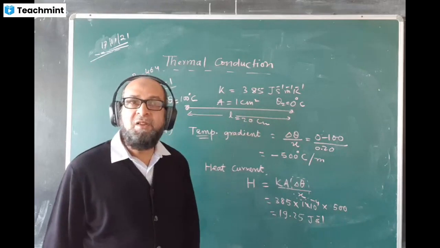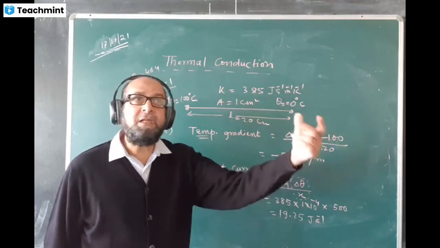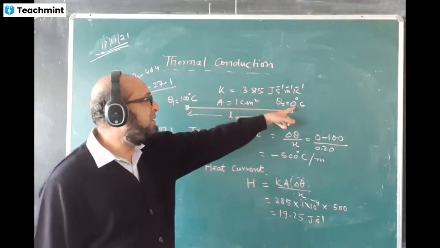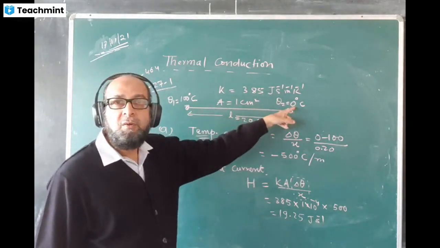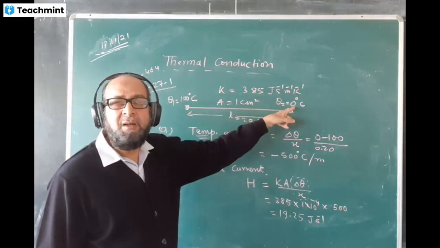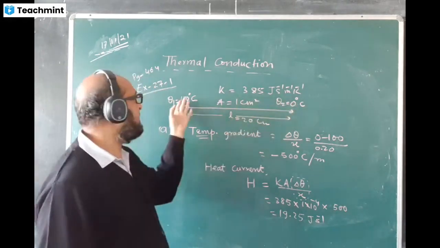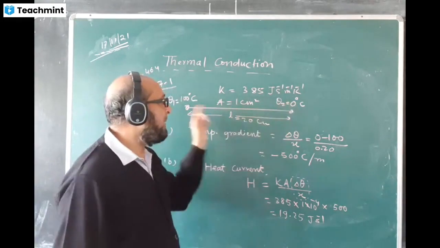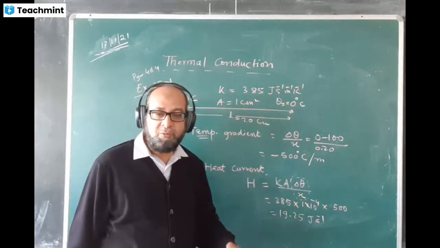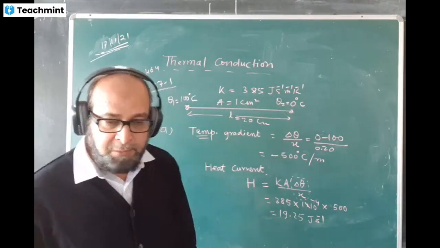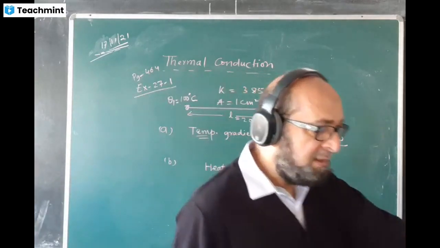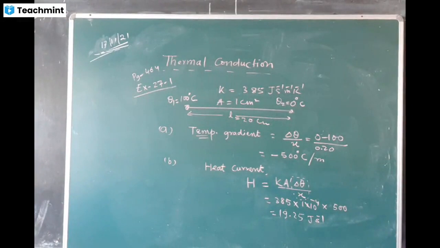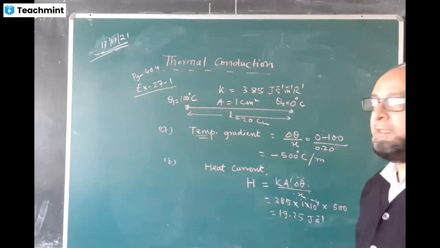How do we find the differential temperature? Final temperature minus initial temperature. Initial temperature is 100, final is 0, so the temperature difference will come negative. The minus sign tells you that the heat flows from a point of higher temperature to a point of lower temperature. That is the only meaning of the negative sign here. You may write the negative sign or you may not write it. It's all the same.